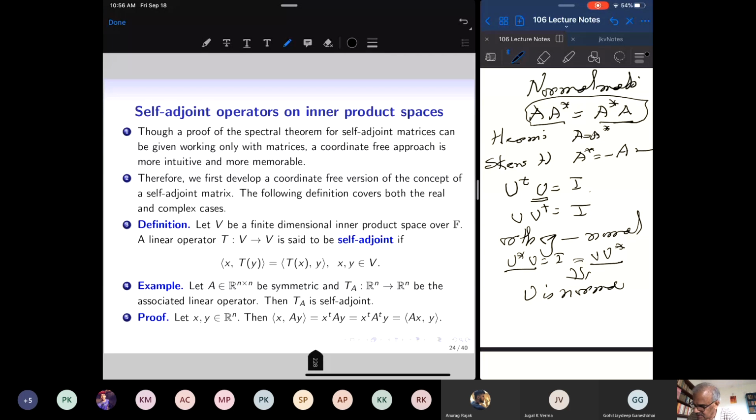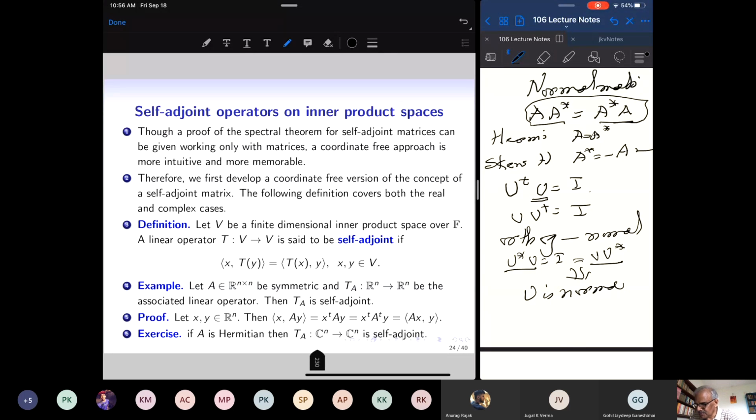Take the dot product of x with Ay, that is x transpose Ay. Because A is equal to A transpose, since A is my symmetric matrix, this is x transpose A transpose y, which is simply the inner product of Ax with y. So the inner product of x and Ay is the same as the inner product of Ax and y, and therefore T_A is self-adjoint.